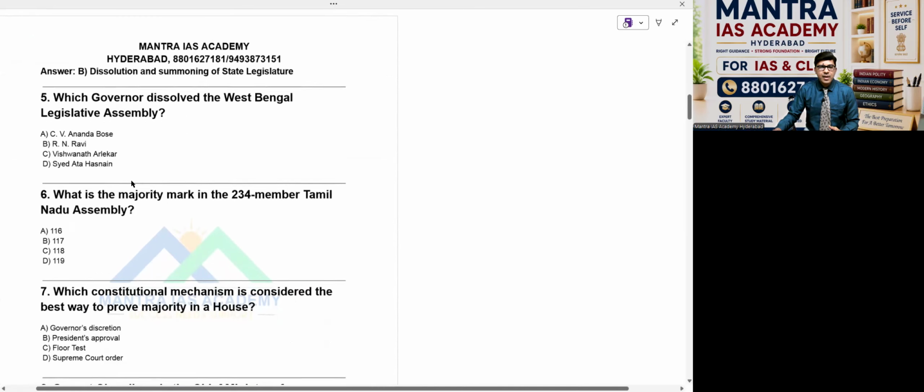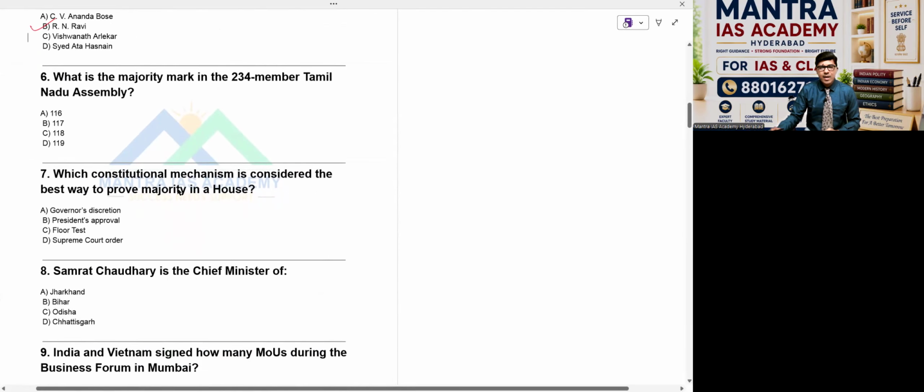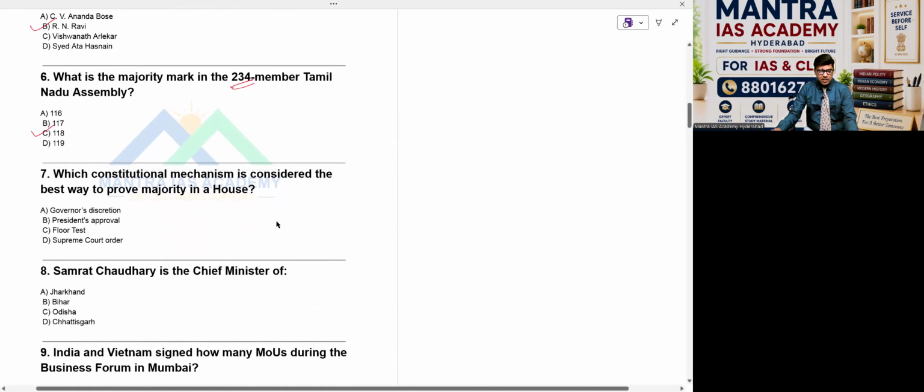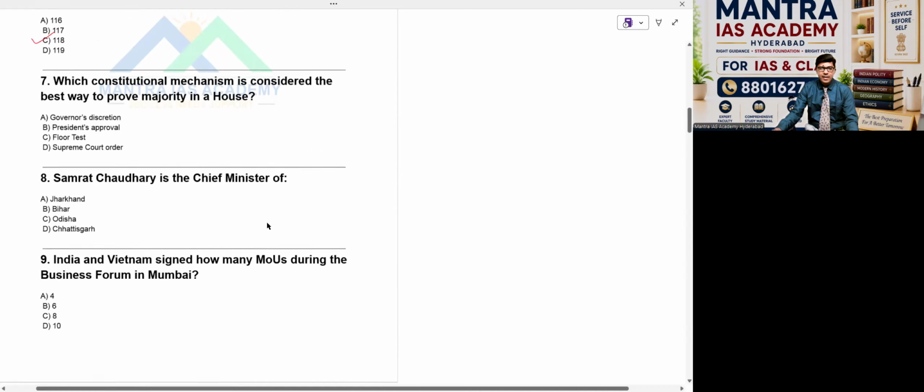Then come to the point here. The 5th question: which governor dissolved the West Bengal Legislative Assembly? I mentioned the name, R.N. Ravi. Then, what is the majority mark in the 234 member Tamil Nadu Assembly? The leading party got maximum seats, but I shouldn't say majority, because maximum seats are not sufficient to prove a majority. So 118 is the required number in this case. Option C: 116, 117, 118, 119. So the option is 118.